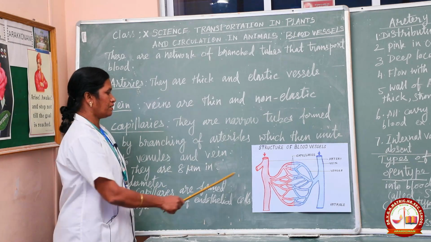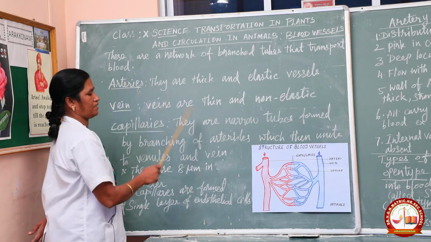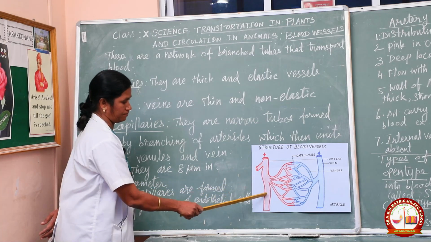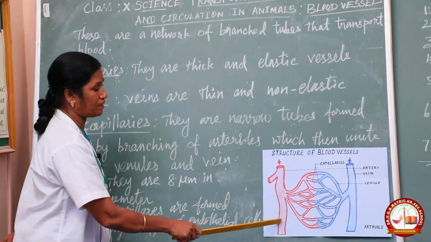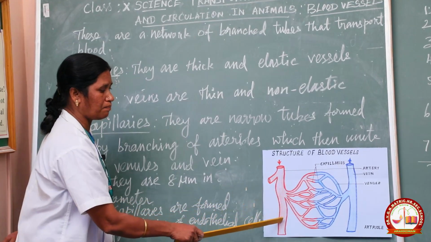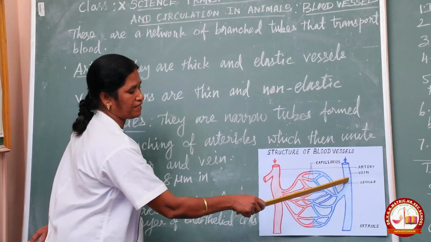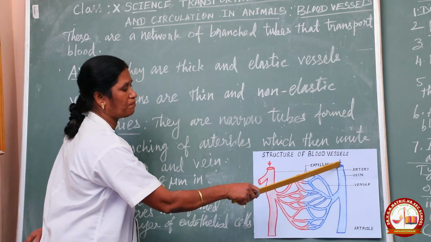Next, we see this diagram. First, what you see are arteries. Arteries carry what type of blood? Red, that means oxygenated blood. Arteries carry oxygenated blood. And then the second type of blood vessel is veins. Veins bring what type of blood?